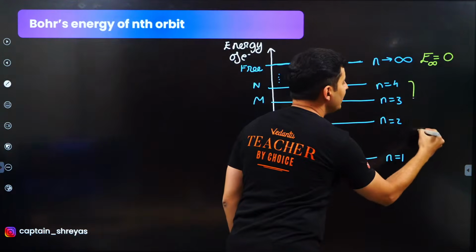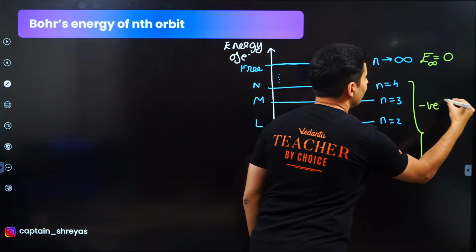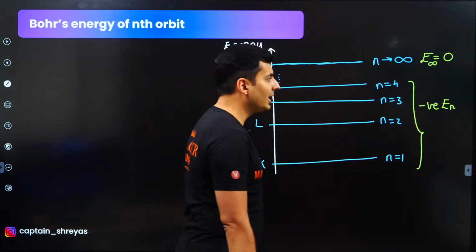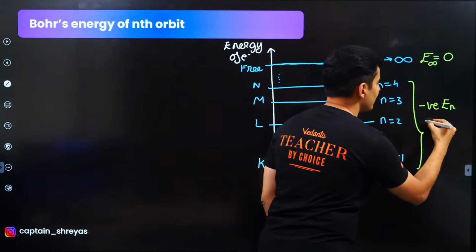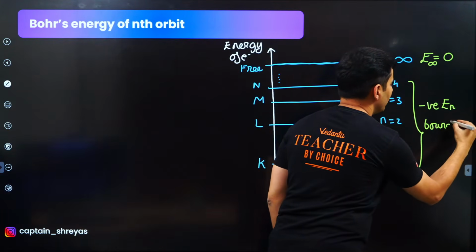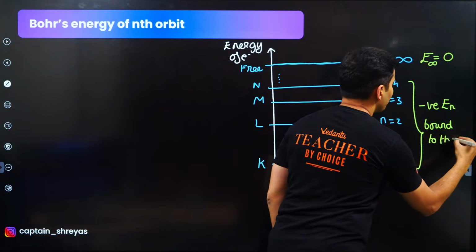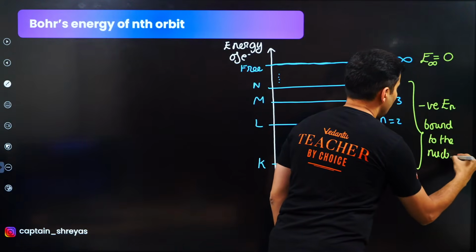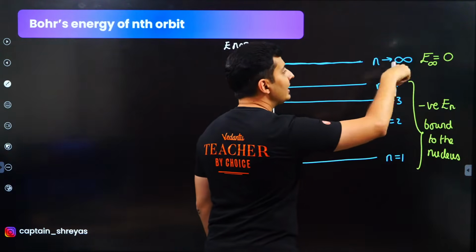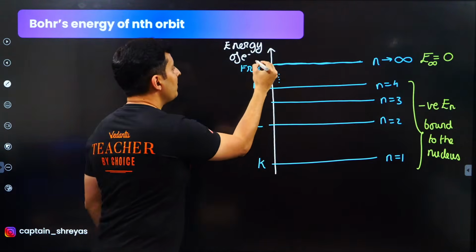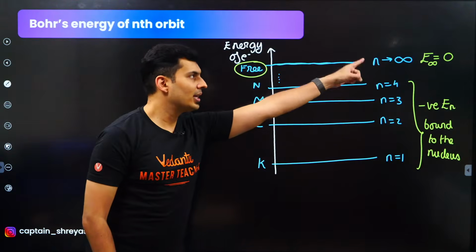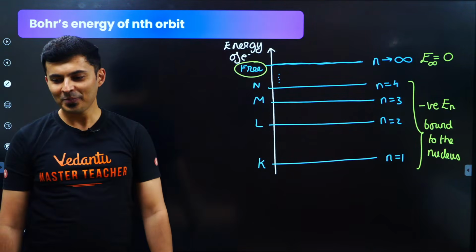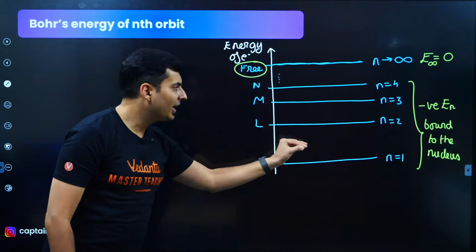So all these will be negative energies. In these cases, the electron is bound to the nucleus. Here, it is not bound. It is completely free. That's when n is infinity. Is that clear? So that's why it is negative.